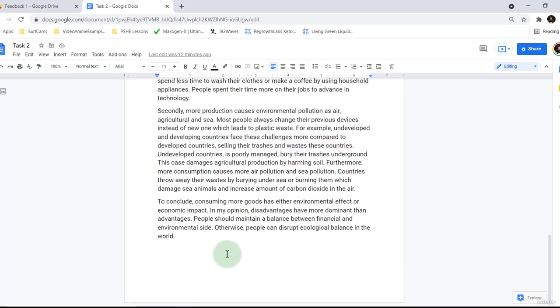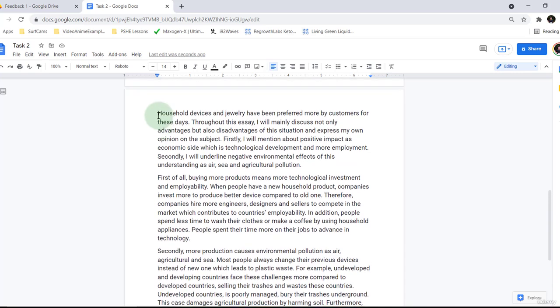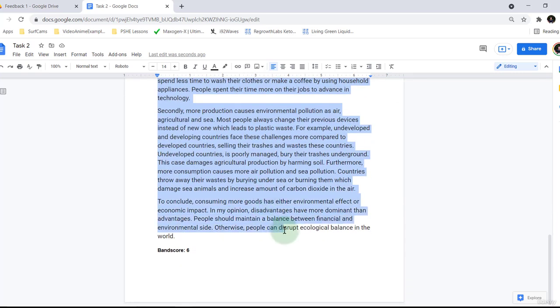So I would probably say round about a Bandscore 6, I would say. Just because the grammatical errors are a bit too consistent, and especially towards this second supporting paragraph, they become more problematic. So it's a little bit harder to read. But I think this is a great base for the student to improve on.